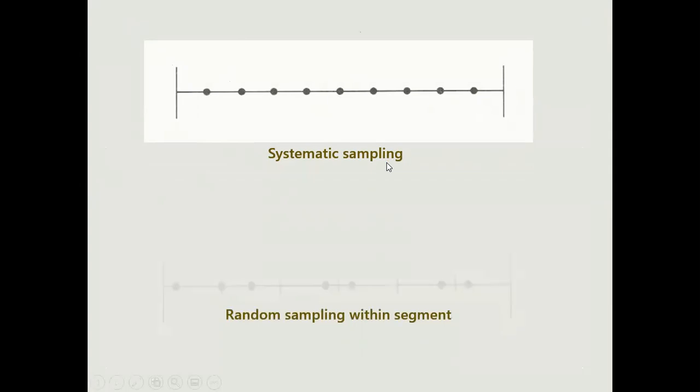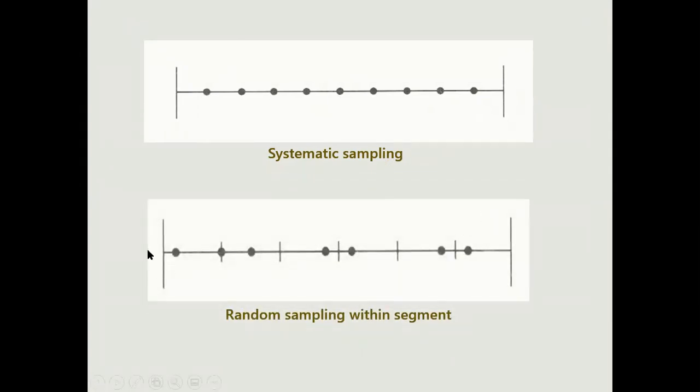Then how is the random sampling? See here, I have taken just the line, made up portions, and just selected any of the points. So this is equidistant data, which is systematic sampling, and this is just taking random points. So it is random sampling.